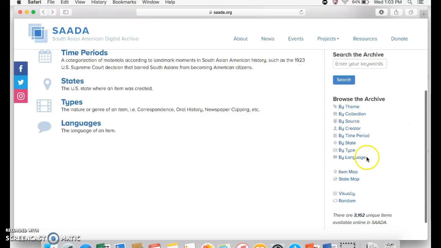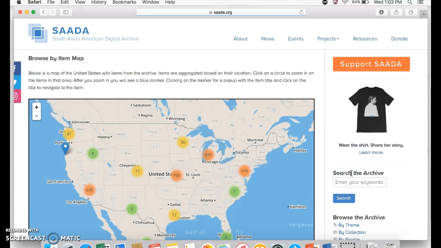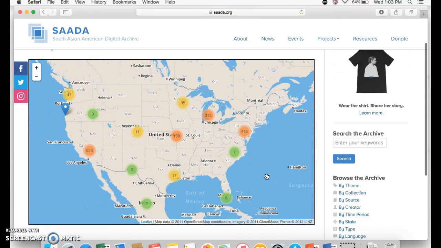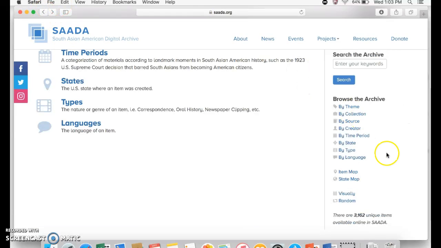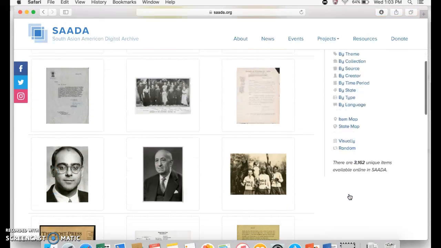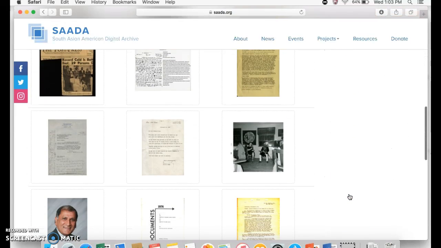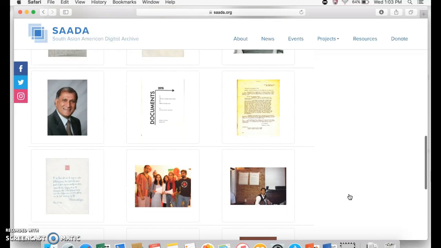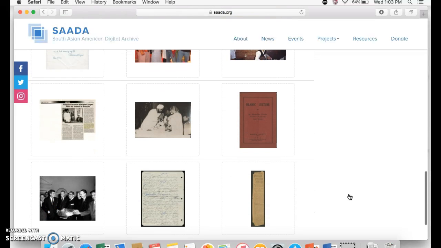So going back, then you have the item map, same thing, just a different way of looking at it to visually see how many stories we've gotten from across the US. And then if you want to just visually go through all the items in the collection, you can do so by clicking on this. And you can just go down and browse the various pictures and correspondences, letters, etc.